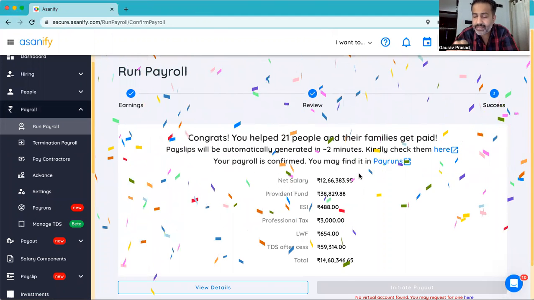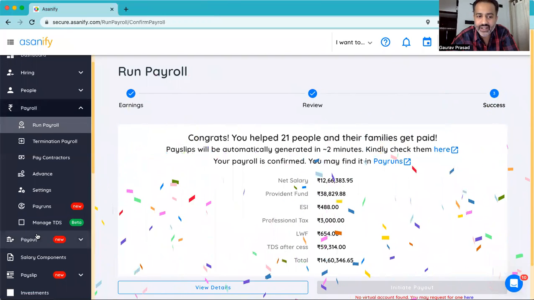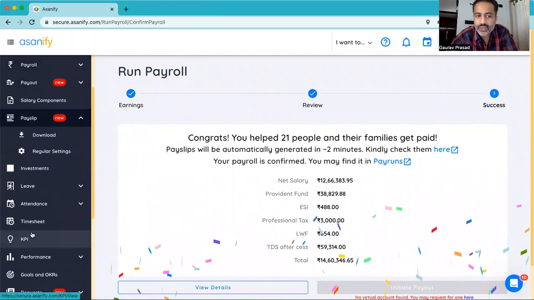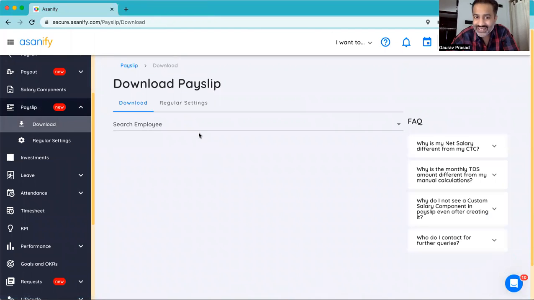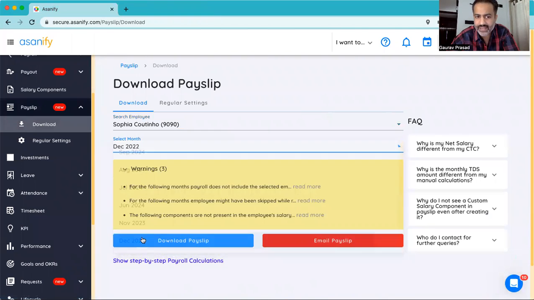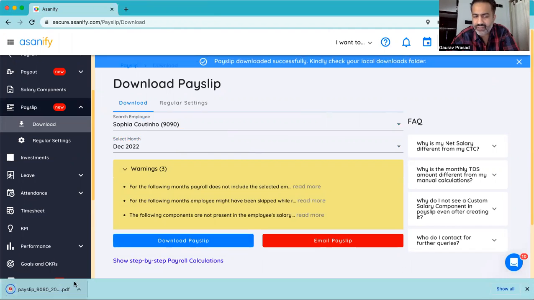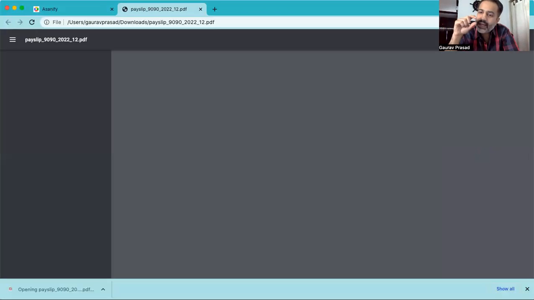The moment I click this button, the payslip for the employee has automatically been generated. If the employee goes into the payslip section, they can simply download their payslip from here. Since this is the admin ID, I can download the payslip for any of the employees, but obviously the employees can do it only for themselves. They can also email their payslip to the email ID if they need, or they can simply download the PDF, which will get downloaded. The PDF in the payslip can also be customized exactly to your liking.